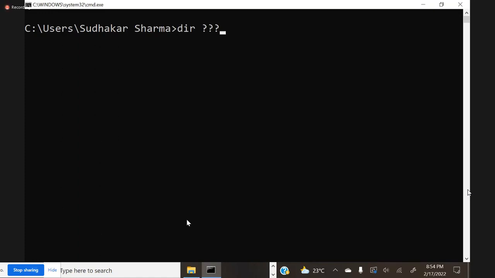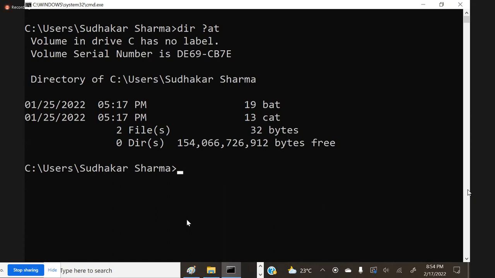Question mark indicates one character, so three question marks indicate three characters. For example, I am writing question mark AT. That means it will get all the files whose name is three characters, where the last two characters must be A and T. First character can be changing. And you can see it will get such files.